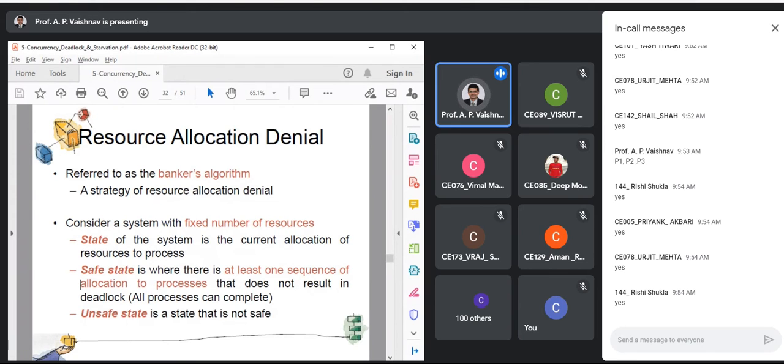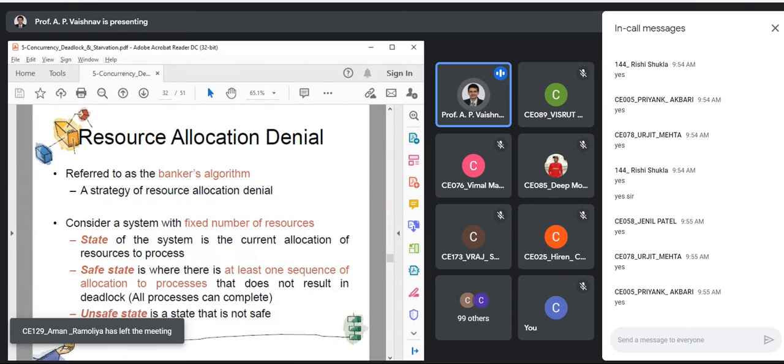If your answer is yes, then what can we say? The system is in a safe state. Are you getting some idea regarding this? We'll still see the algorithm, so then you will be clear. Okay, good. So at least one sequence. What I mean by that is, the order can be anything: P1, P2, P3, or P3, P2, P1, any combination. But ultimately, all processes complete. That is given over here, right?